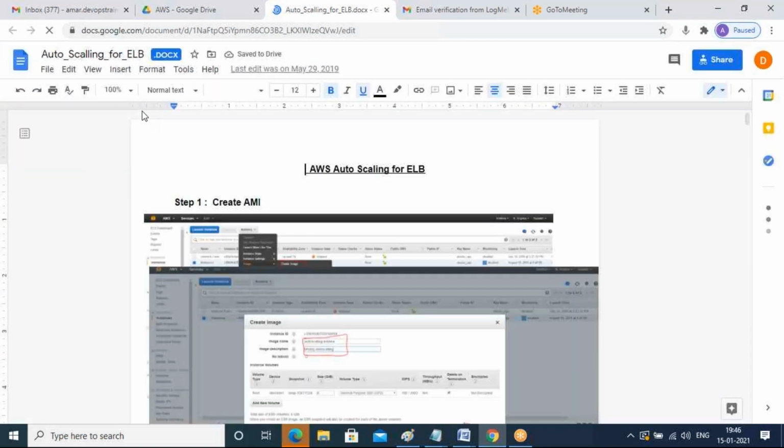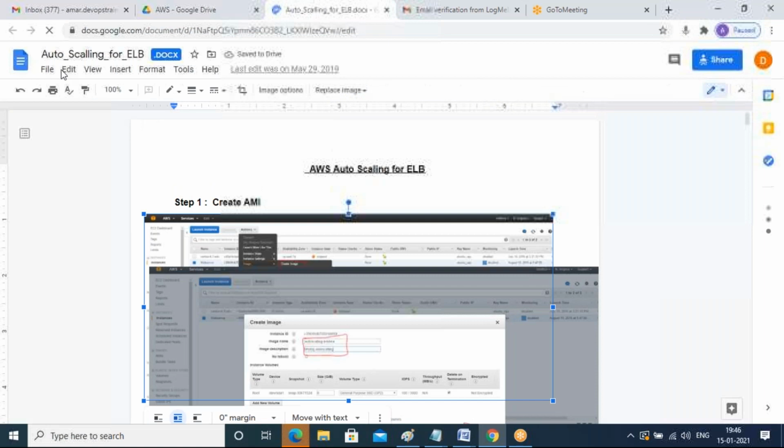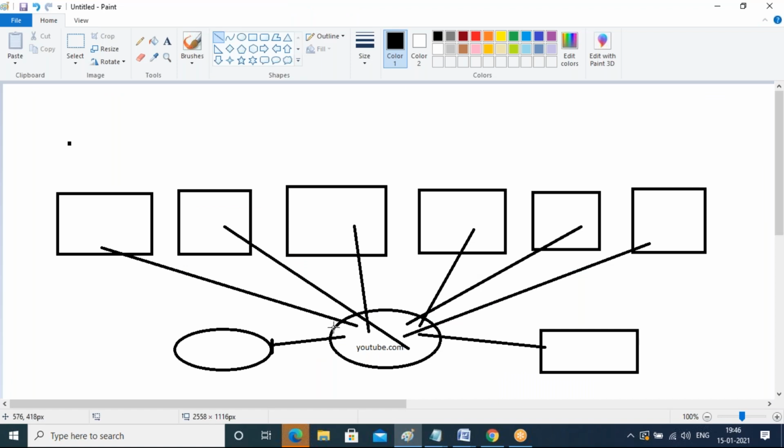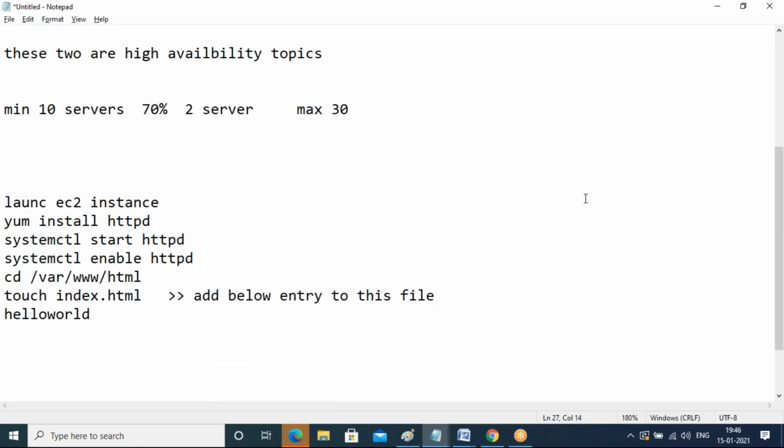Here clear instructions are there on how to create auto scaling, because it's a little big topic, guys. In class, it would take minimum 1.5 hours to create this. So what I did is create a document on how to create auto scaling with an elastic load balancer. First of all, did you understand the concept, guys? What is the purpose of load balancer and auto scaling?